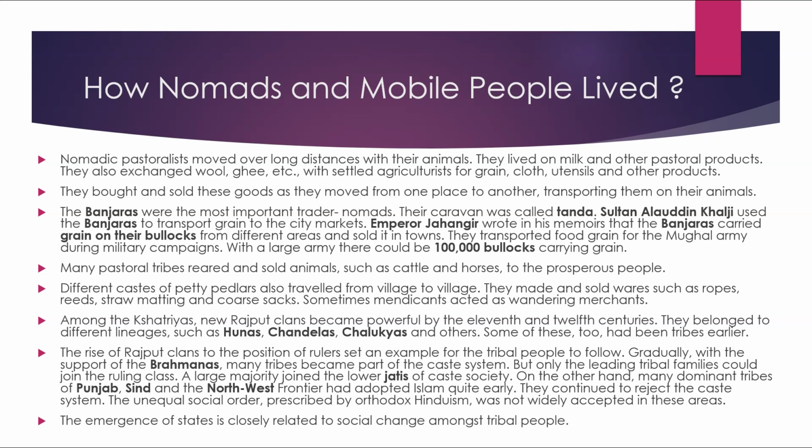Gradually, with the support of Brahmanas, many tribes became a part of the caste system, but only the leading tribal families could join the ruling class. A large majority joined the lower jatis of the caste society. On the other hand, many dominant tribes of Punjab, Sindh, and the northwest frontier had adopted Islam quite early. They continued to reject the caste system. The unequal social order prescribed by Orthodox Hinduism was not widely accepted in these areas.